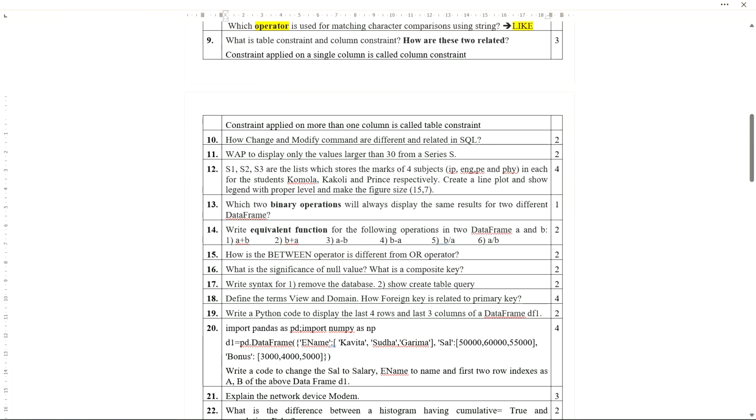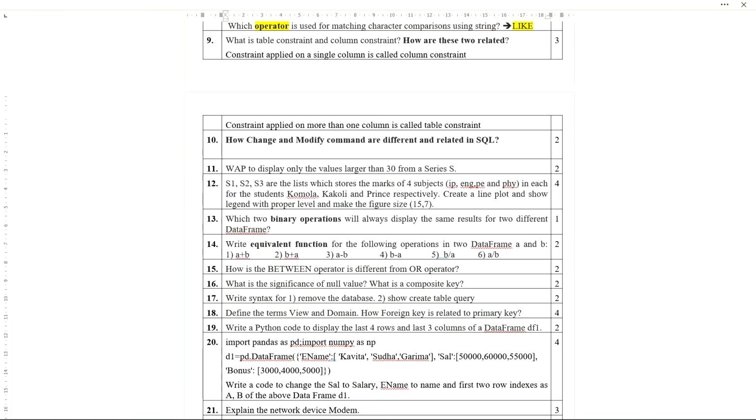Now the next important one. This question is very important for your board exam. This question came many times in the board exam. How are the change and modify commands different and related in SQL? First of all, let me write the similarities first, the relation.